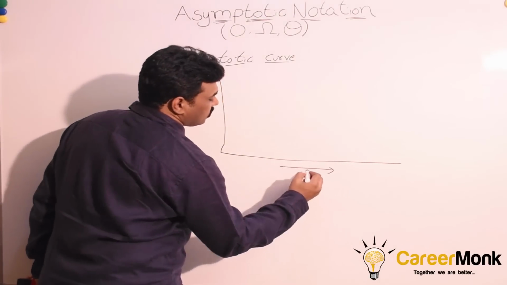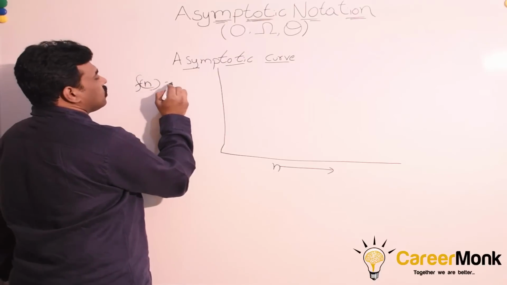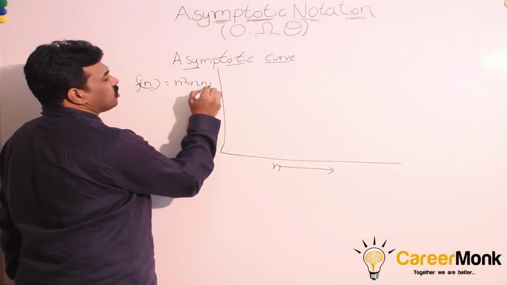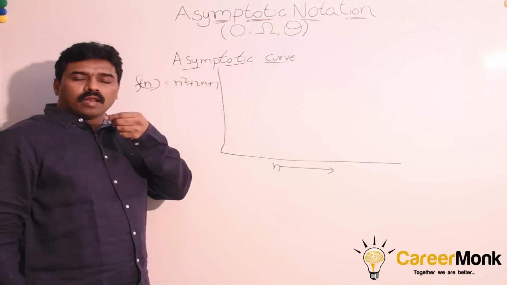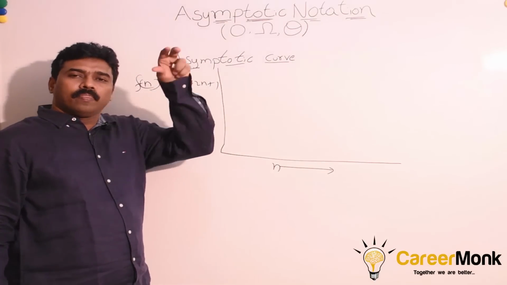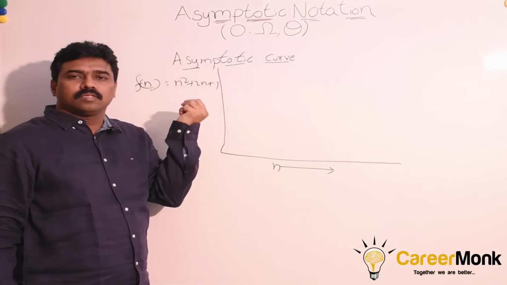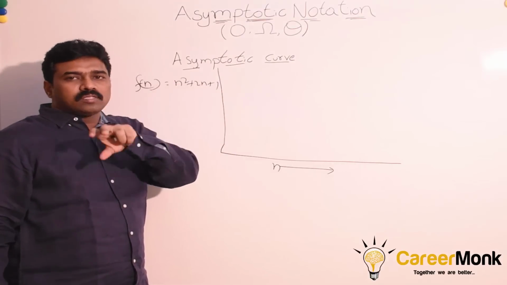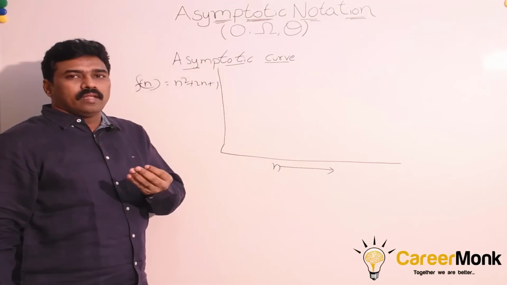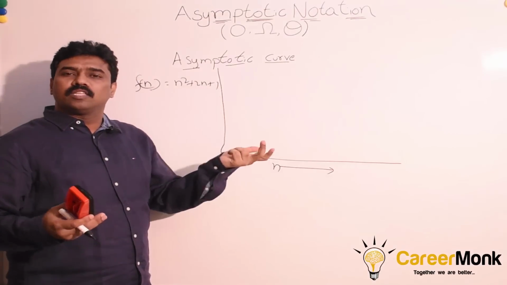Let us say the x-axis is n. For a given function f of n, say n square plus 2n plus 1, it can be anything. For a given function, from our algorithm's point of view, it is nothing but the algorithm's instructions. Each component is the running time of an algorithm instruction. So a given function can be either the best case function, worst case function or average case function. We don't have to worry. Given a function, what is the asymptotic curve? Given a curve, the function is nothing but a curve.